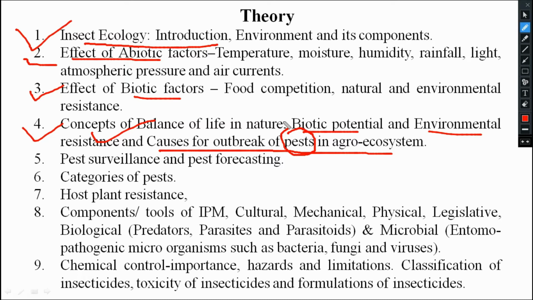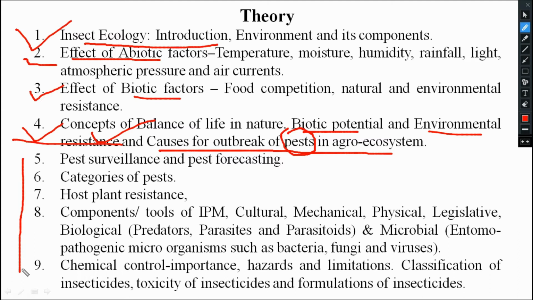Okay, so up to this covers insect ecology. Now onwards we will study IPM, Integrated Pest Management. Here, first we will understand what is a pest, the definition. Then we will see the categories of pest. Then we will see forecasting models like pest surveillance, how to survey the pest population in a field, and how to go for forecasting the future.